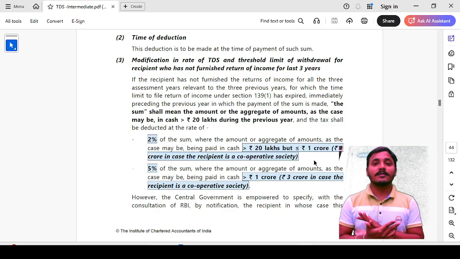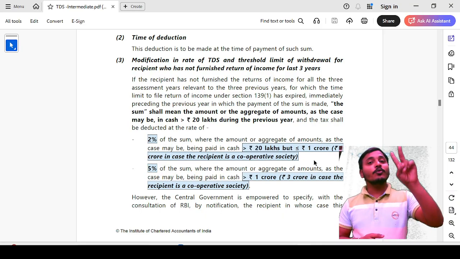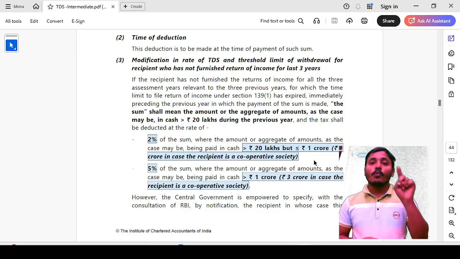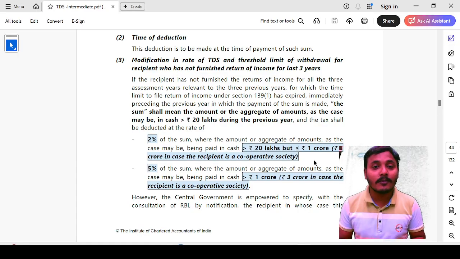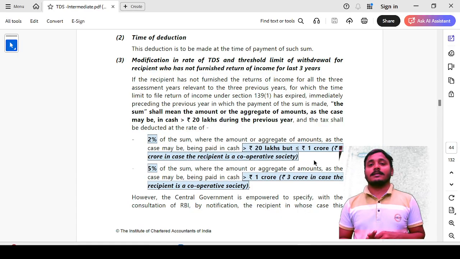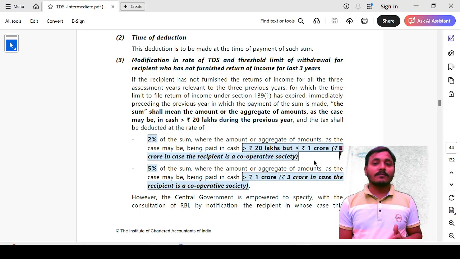Now a question arises: sir, in the last 3 financial years I have filed only 2 financial years, and 1 year I have not yet filed. Whether the 20 lakh limit is applicable for me? Answer is yes. In the provision, they said all 3 financial years' return of income.